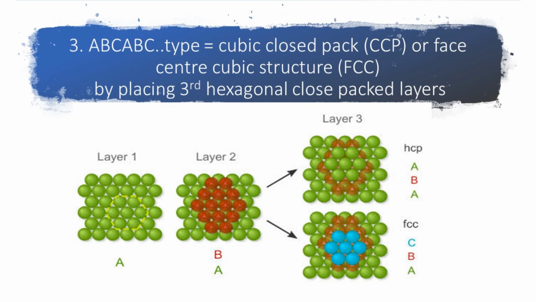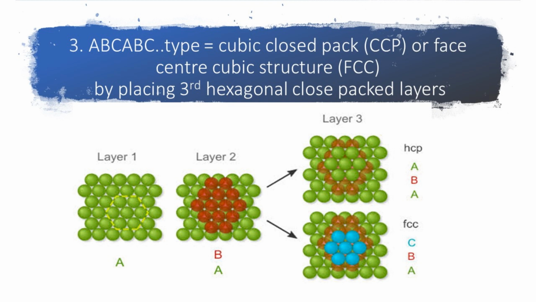In first way, to align the spheres of the third layer with spheres of first layer gives ABAB type of arrangement, and this results in hexagonal close packed structure, that is HCP structure.